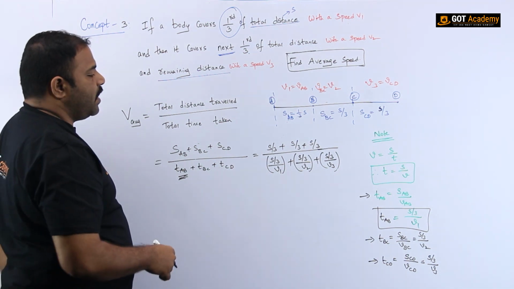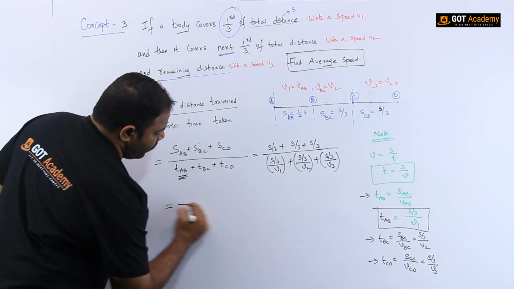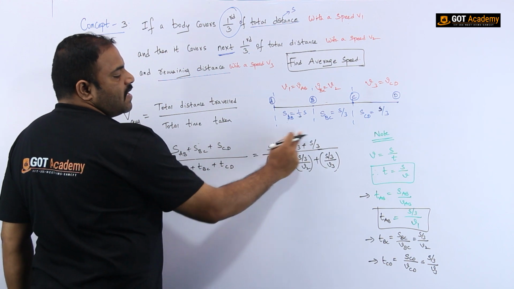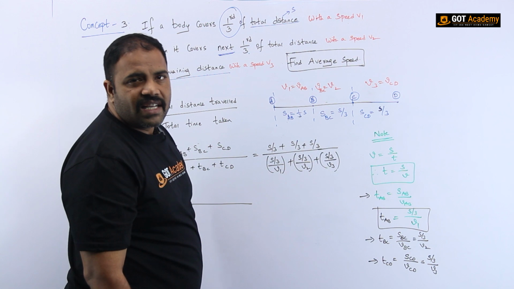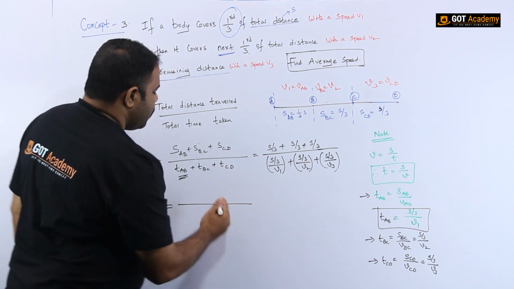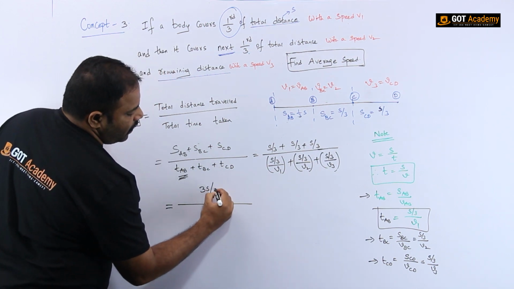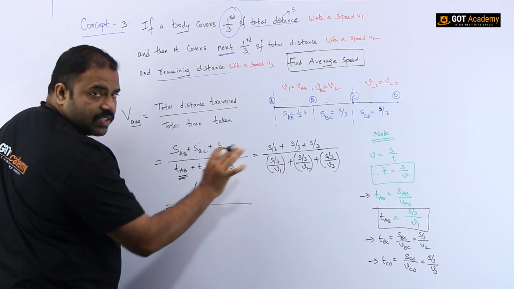Now what will be the average speed? So my dear, here S by 3 plus S by 3 plus S by 3. If I add those three, I could write it as 3S by 3 or simply S. Okay, let me leave it.